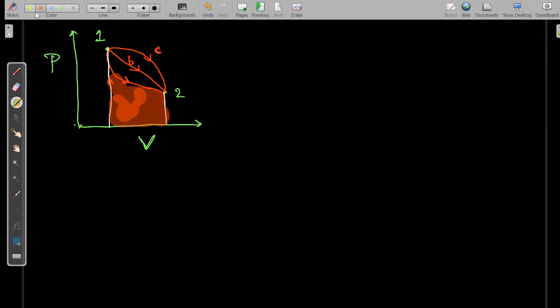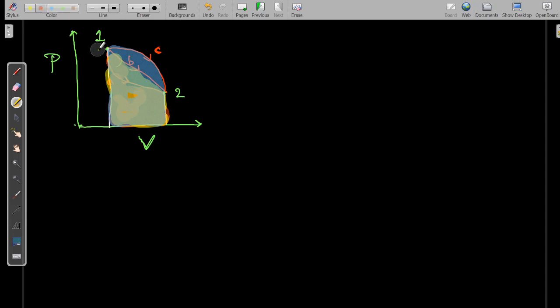Okay, now if the system is passing through the path 1B2, then the area under the curve will be this one. And again, if the system is undergoing path 1C2, then the area under the curve will be this one.